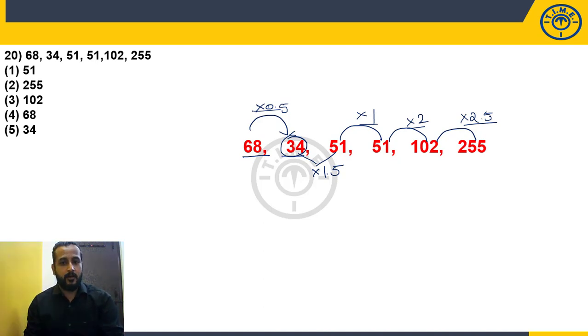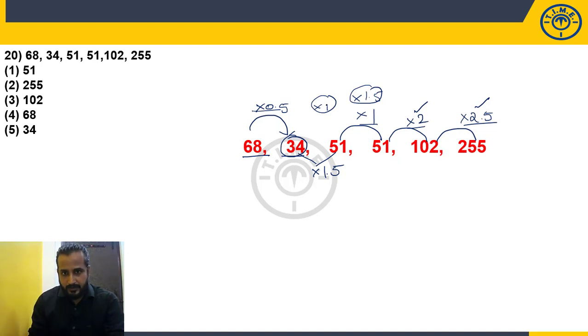So what will be a proper logic? What can be the proper logic? That we have to decide. Okay. Look at this. Assuming that this is 0.5, this is 1, this is 1.5, this is 2, this is 2.5. Will it follow a proper logic or not? We'll check it. 0.5, 1, 1.5, 2, 2.5. You have to do it like this only. There is no other alternative. Because when there is a wrong number, definitely it won't follow a proper sequence. You have to make it a proper sequence by taking some assumptions.